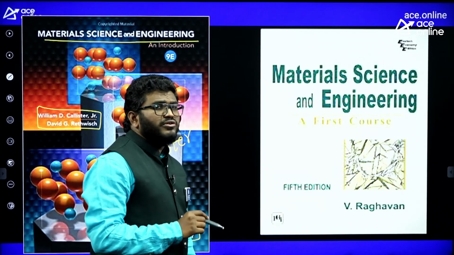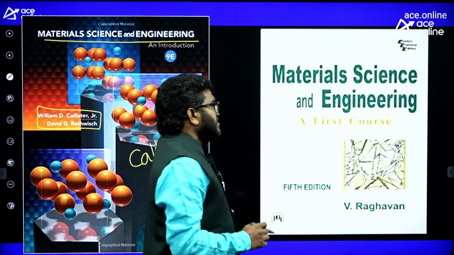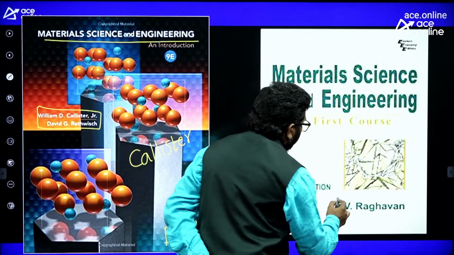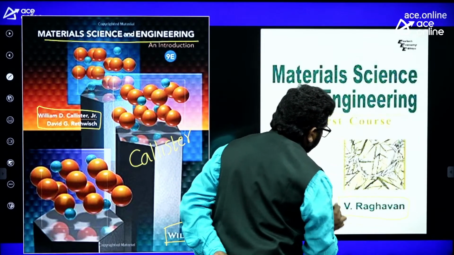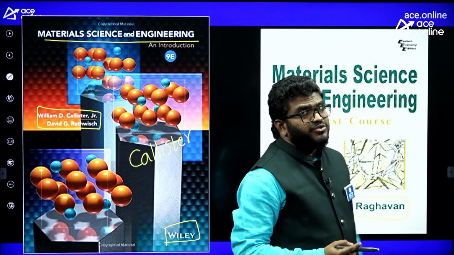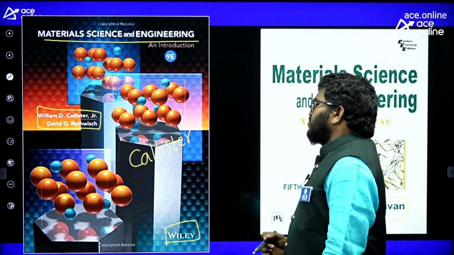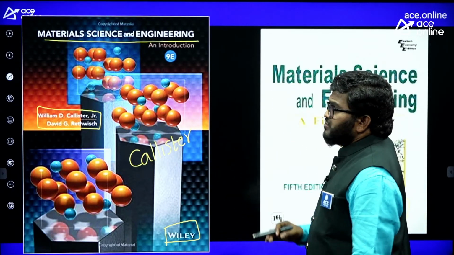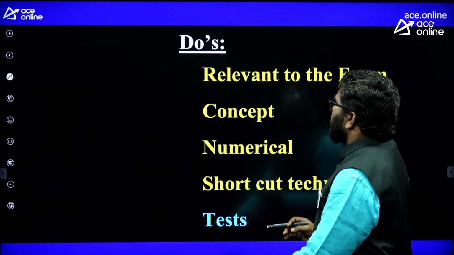And one more Indian author textbook: Material Science and Engineering by V. Raghavan, who was an IIT Madras professor. It is also an excellent book. So these are the sources for material science.